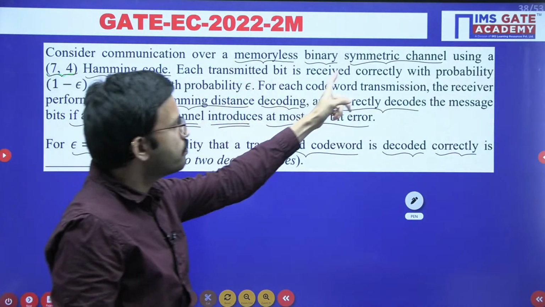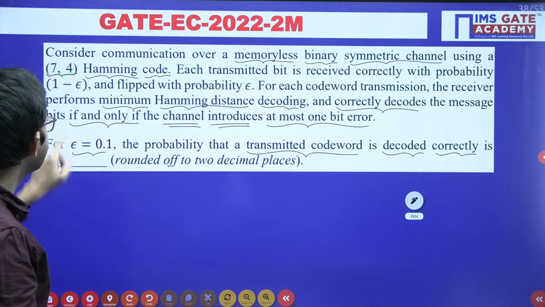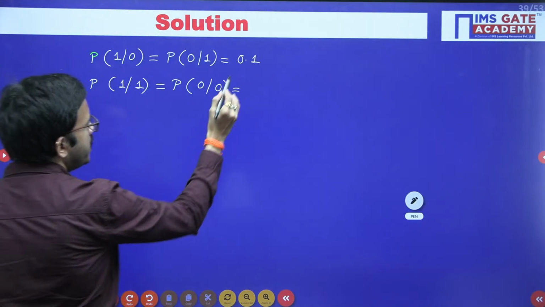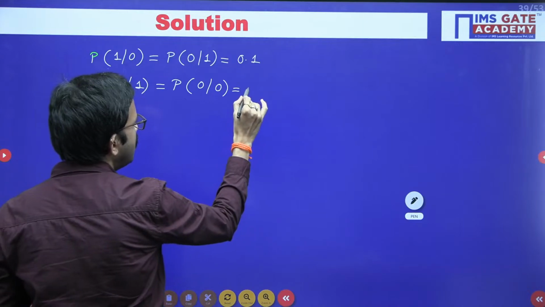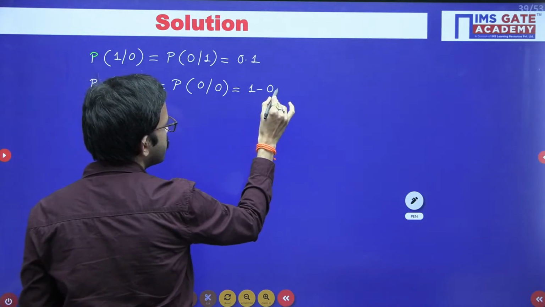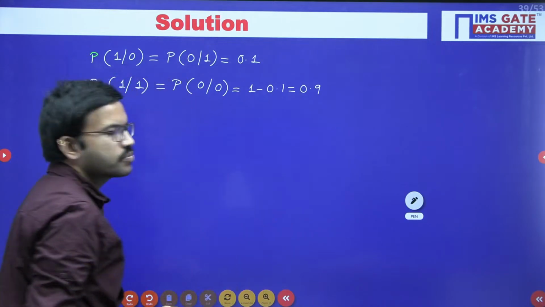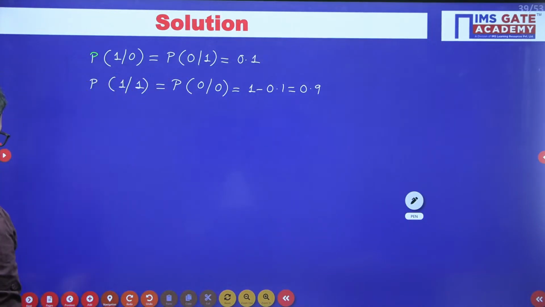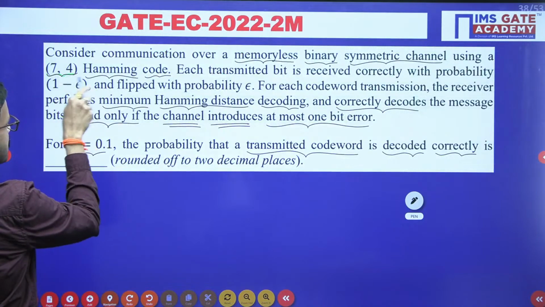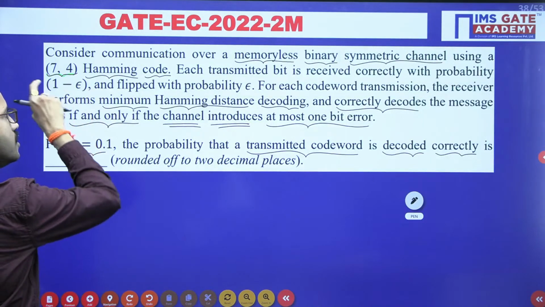If you receive the bit correctly, the corresponding probability is 1 minus epsilon. Here this 0.1 is epsilon, so 1 minus 0.1 is 0.9. I hope it is clear up to this point. Now you have a total of 7 bits that you are transmitting.